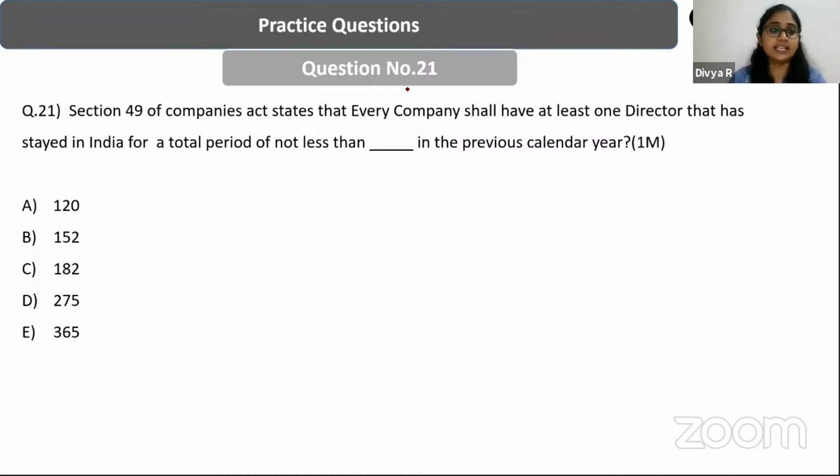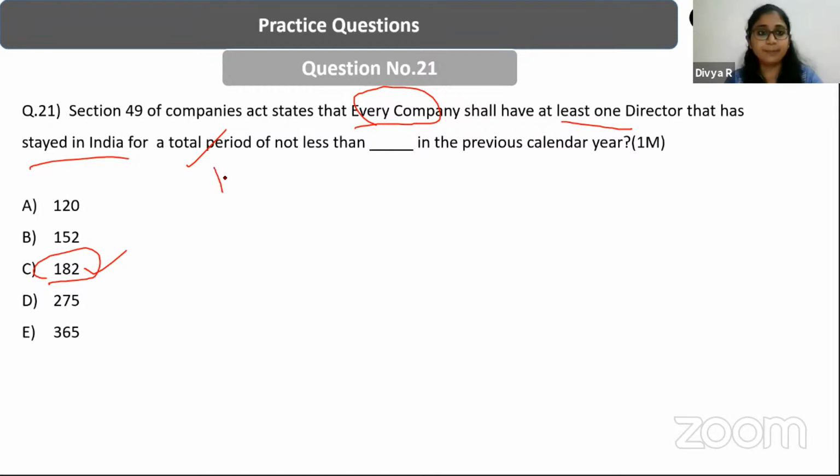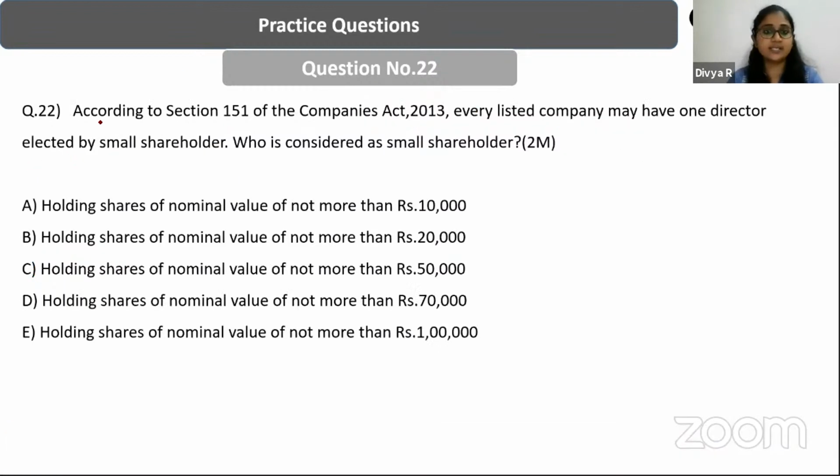So here in section 49 of the Companies Act, it states that every company shall have at least one director that has stayed in India, that is a resident director, and who is going to be considered as a resident director, one who has stayed in India not less than 182 days. So which is that chapter which talks about the appointment of the directors? It is chapter 11, isn't it? We've already discussed the various chapters in the last class. The answer here is 182.